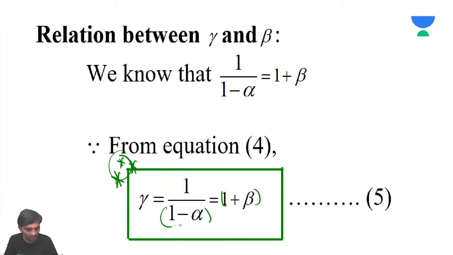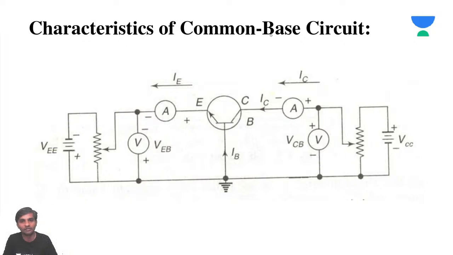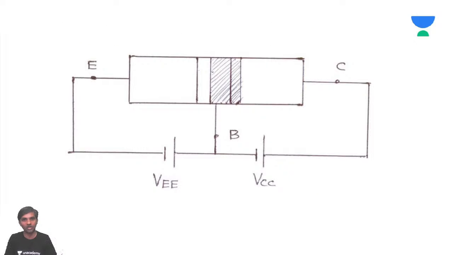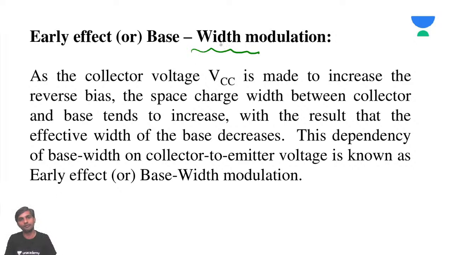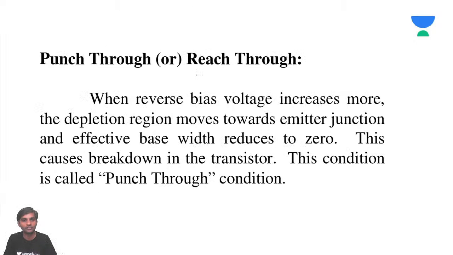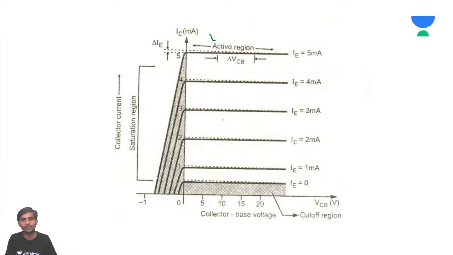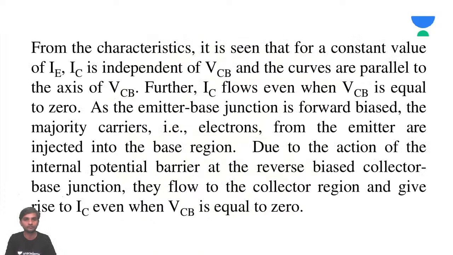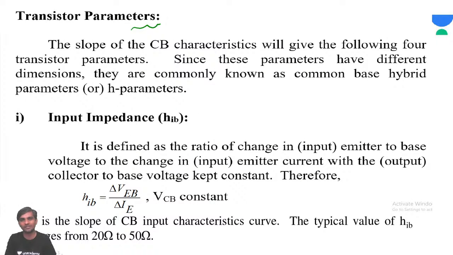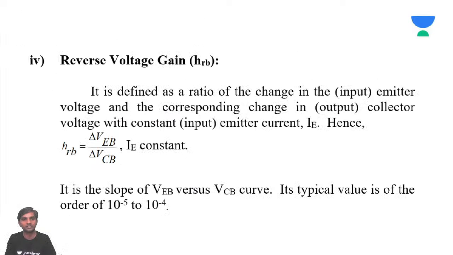So we'll stop here. We'll discuss the remaining things in the next class. We have the common configuration input and output characteristics, so from the next class we'll discuss these characteristics. We'll also discuss the effect of base width modulation, which is a very important topic to be remembered. Reach through, punch through, everything we'll discuss. Output characteristics also we will discuss. There is beauty to be discussed, I love to discuss all these things. All the transfer parameters also we'll discuss in the next class.